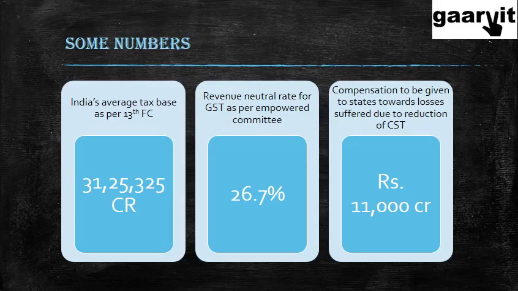Now as we said, the interstate tax, the CST, central sales tax, which is basically on interstate sale of goods, is being reduced. As I said, that was imposed by the central government, but it was being collected and retained by the states. So that rate is getting reduced. So the states are said to lose a very big amount on account of that, which can amount to the tune of 11,000 crores.